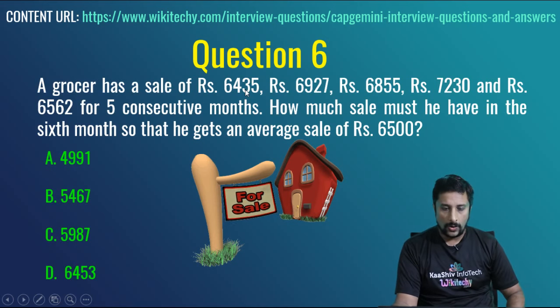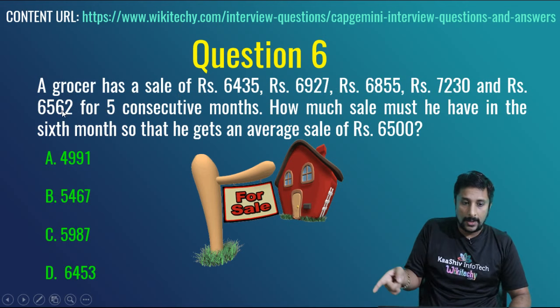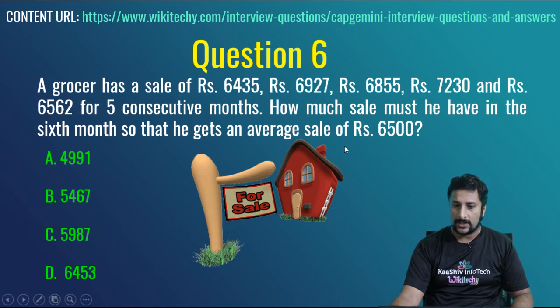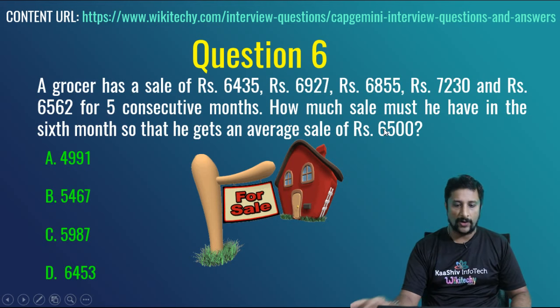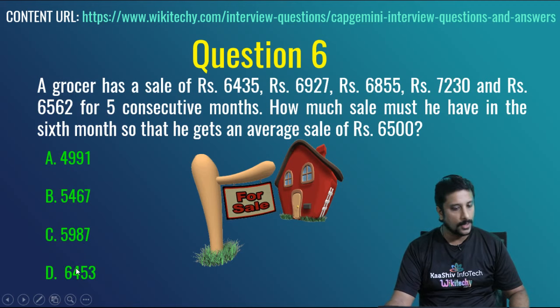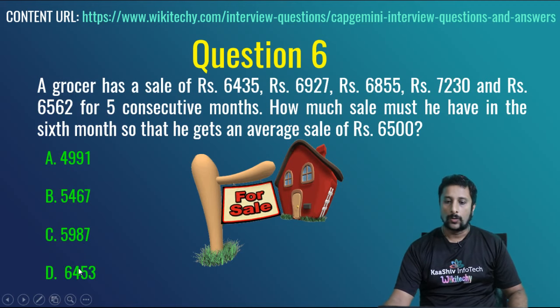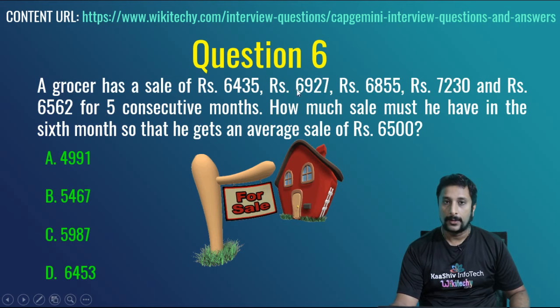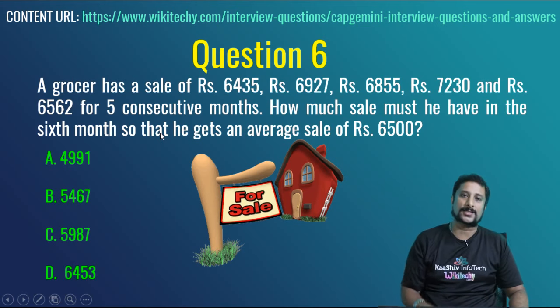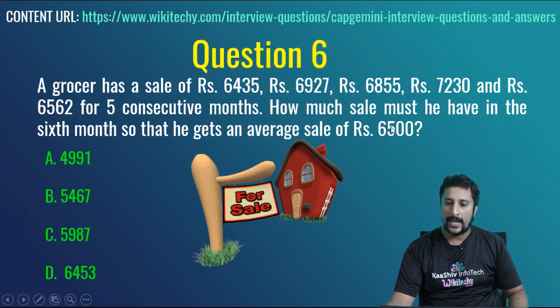So he got 64, 69, 68, 72, 65, and with the 6th month, putting an average, you get 6500. So it can't be 6500 more, and it can't be like 6400. It's very near. Because all the costs are higher, in the 6th month you should have a very low cost to tally this.